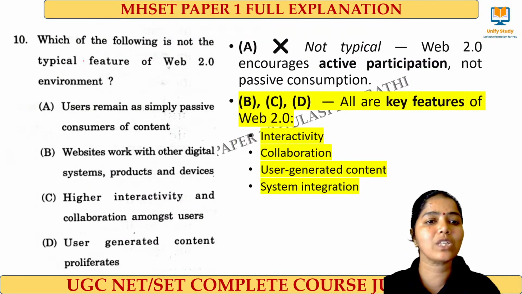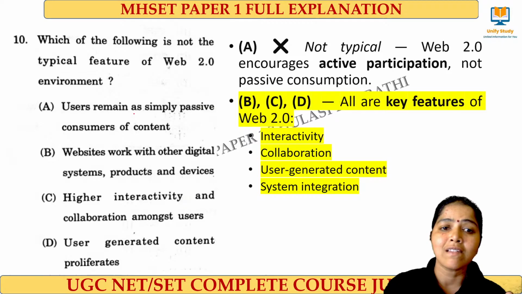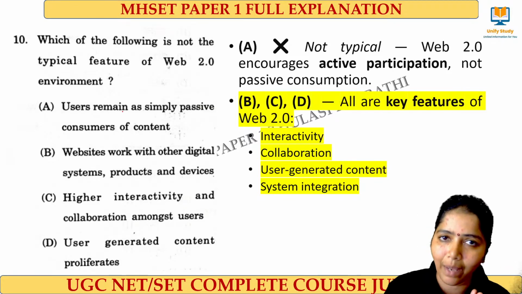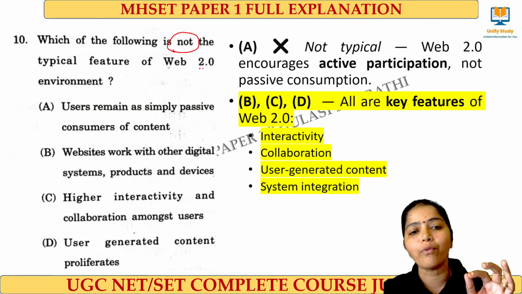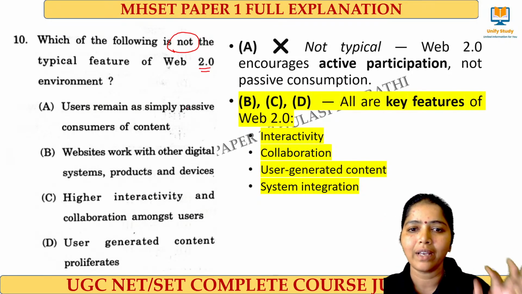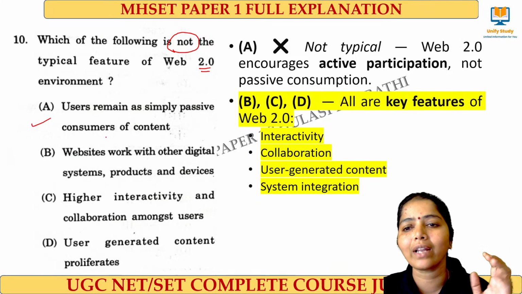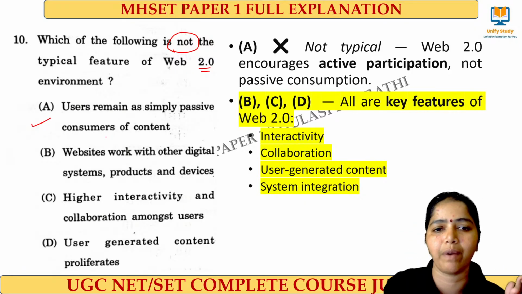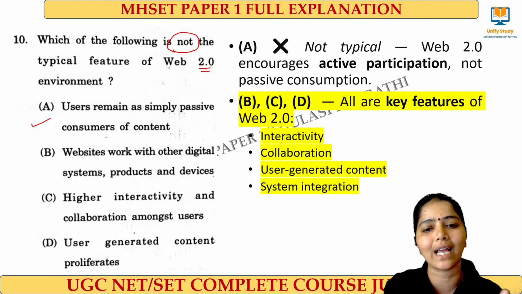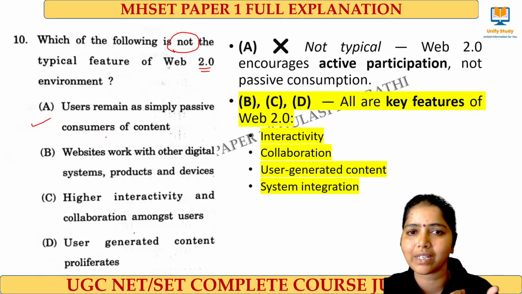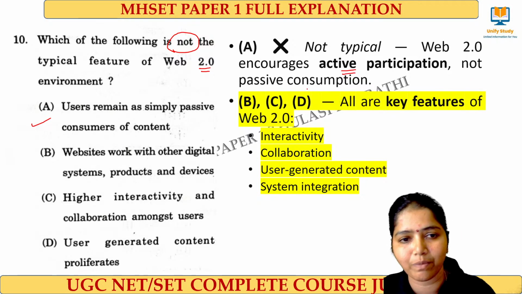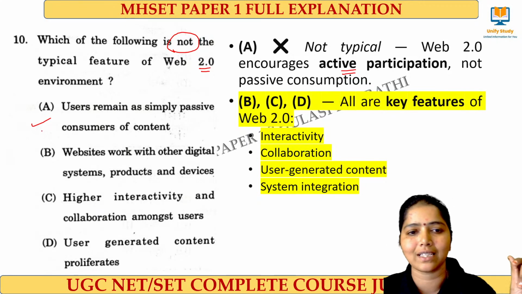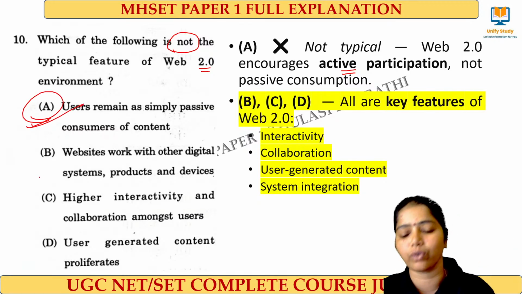Our next question is from ICT again. Here we have four different types of web: web 1.0, 2.0, 3.0, and 4.0. And here they have asked which is not a typical feature of the web 2.0 environment. Here the right answer is option A, because web 2.0 has interactivity, collaboration, user generated content, and system generation, where it encourages active participation and not passive consumption. This is the incorrect answer. Option A is the right answer for this question.